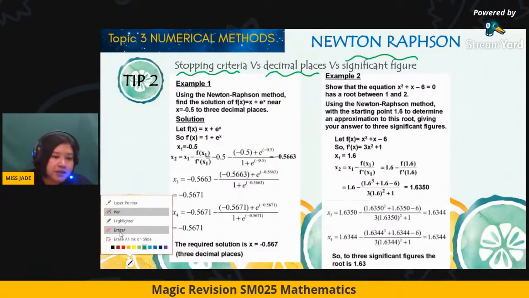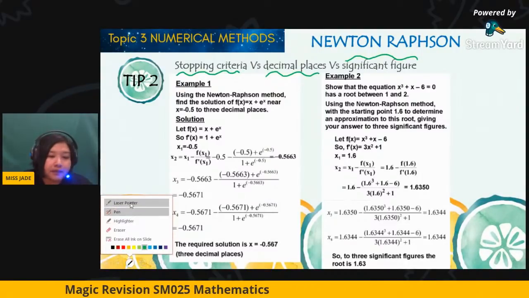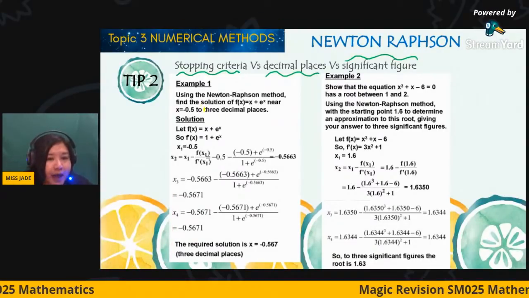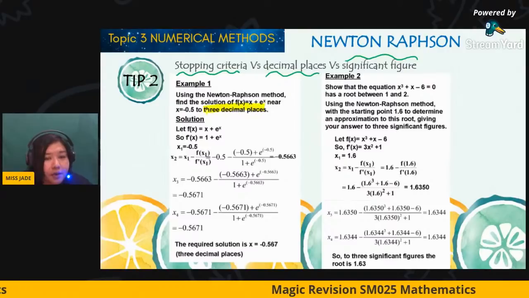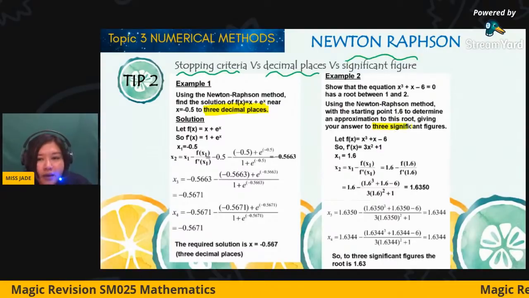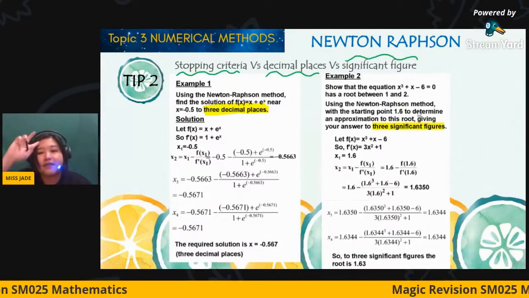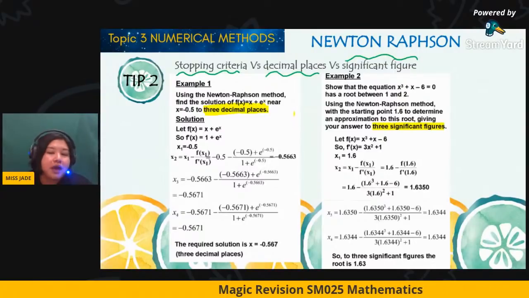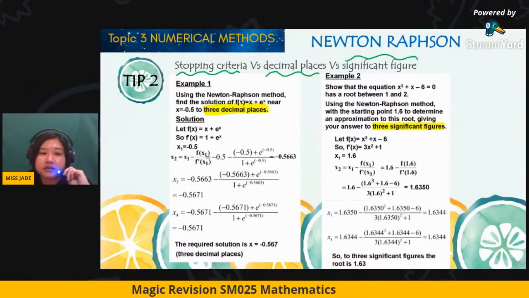Okay, so these are the two examples that I'm giving you. Firstly, I just need you to highlight the question, right? Because you can bring the highlighter into the exam hall, isn't it? Take the highlighter and highlight this question: I need to give the answer in 3 decimal places, for example 1. In example 2, you have to leave it in 3 significant figures.